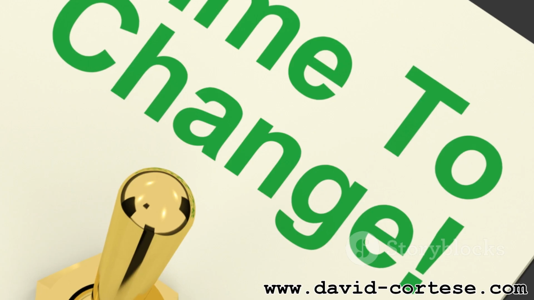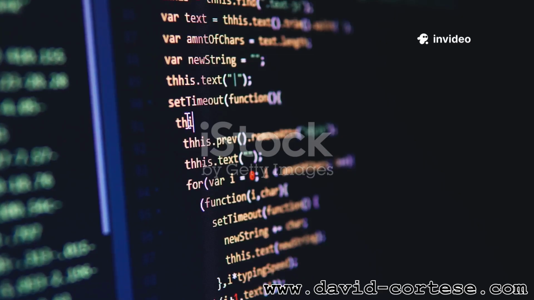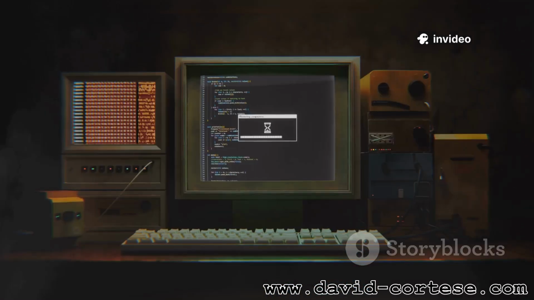For multiple options use switch. let grade = "B", switch grade, case "A": print "Excellent", case "B": print "Good job", case "C": print "You passed". Default: print "See your teacher".